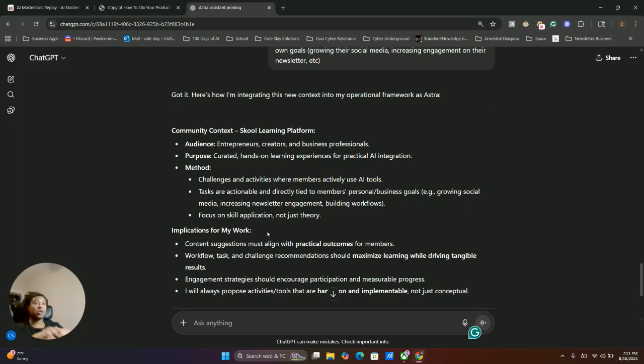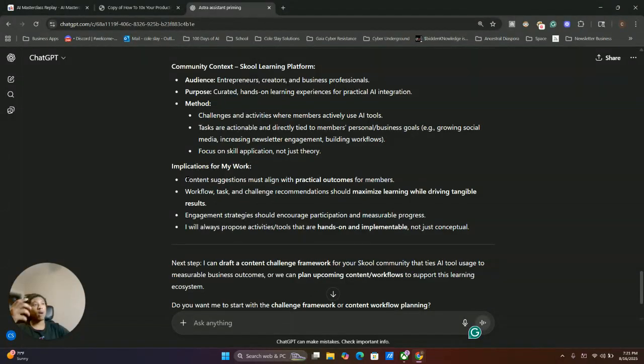So now that it knows what it's helping me with, it knows what I'm actually doing. Implications for my work: content suggestions must align with practical outcomes for members. So now when we're going through content ideation, it's not just telling me content that it thinks will be valuable. Now it knows that when I suggest a piece of content, it has to match the outcome of our community. The workflow, task, and challenge recommendations should maximize learning while driving tangible results.